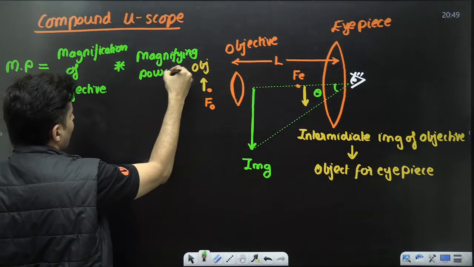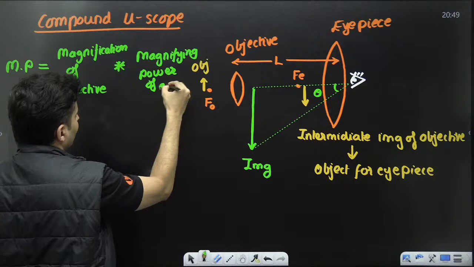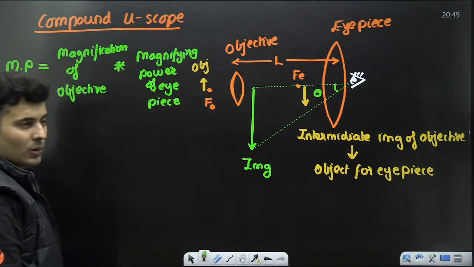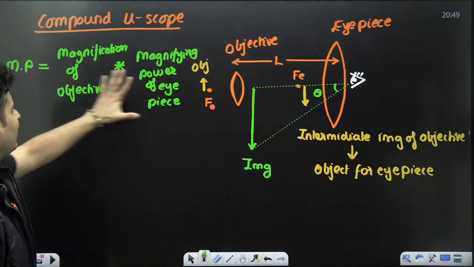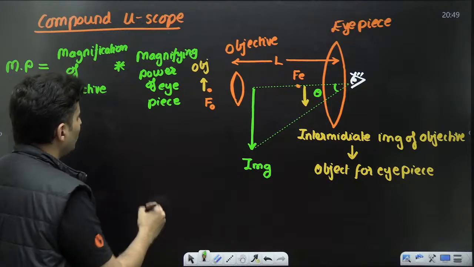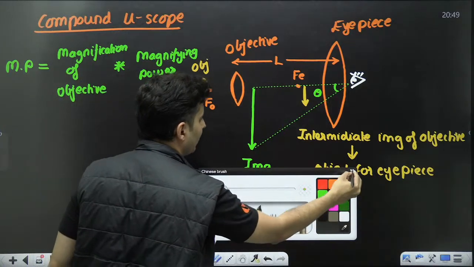Now think about it. What are these two terms going to be? Let me explain this in detail.